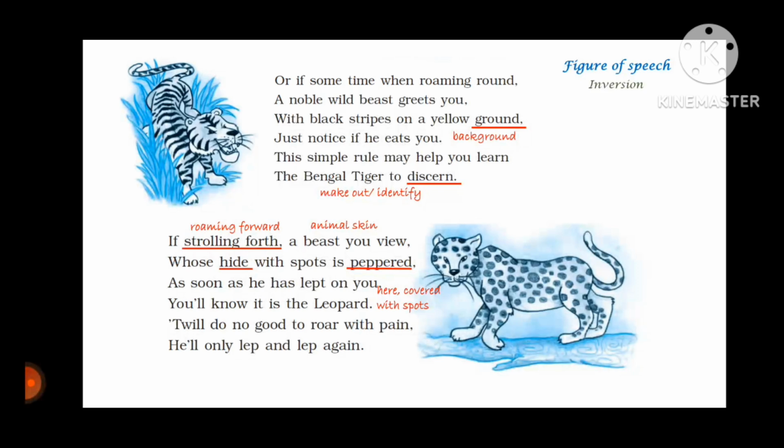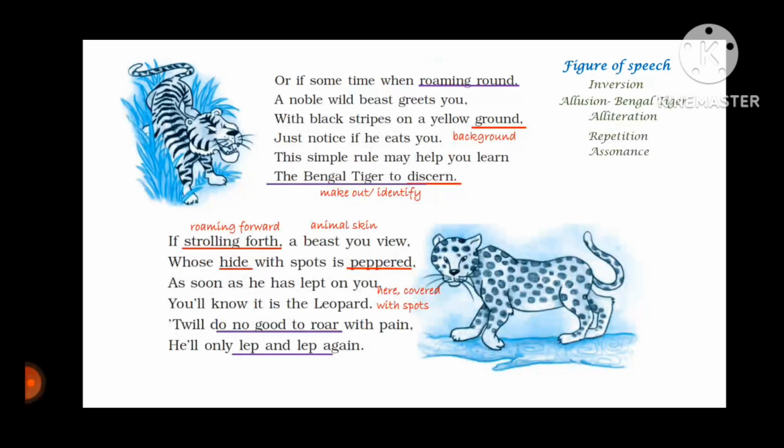Again, we have inversion in the Bengal tiger to discern. The sequence of the sentence has been changed. Then we have allusion. Bengal tiger is something famous. Then we have alliteration in roaming round, the r sound. Then we have repetition in the last line, leap and leap again.